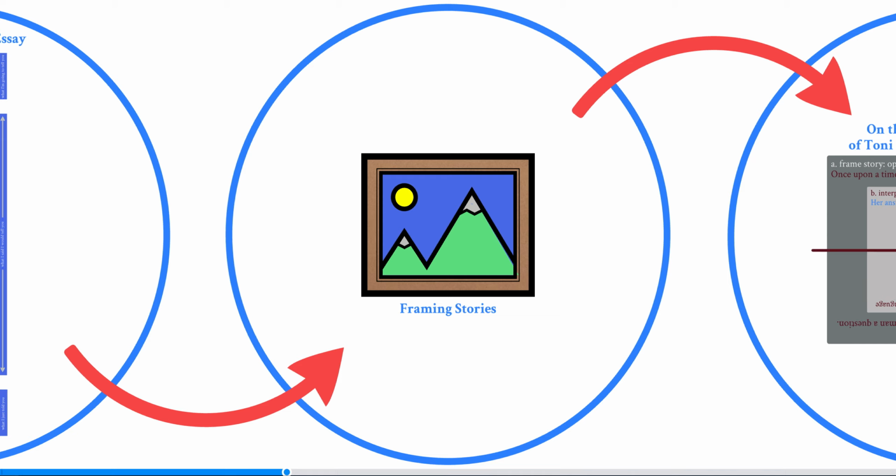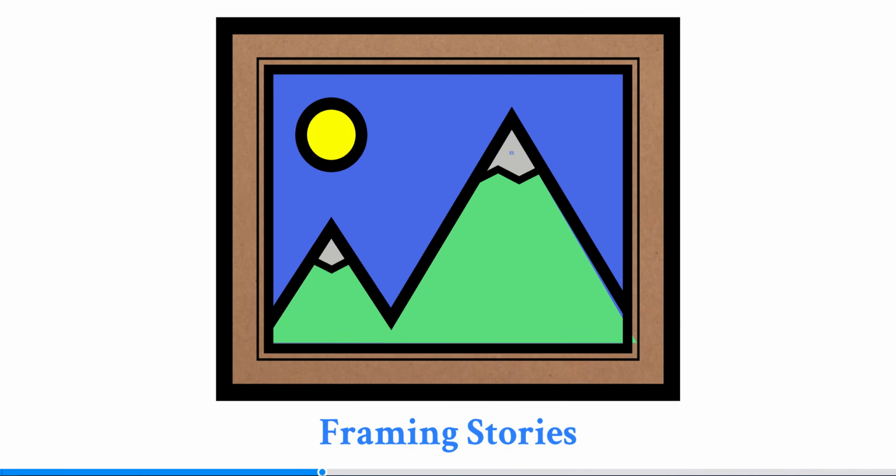Another structure that's widely used in storytelling is called framing stories. It's fairly different than the 5-paragraph essay, because in a framing story, what happens is just like any frame, it is a container for the image. And a frame should direct attention to what's in the image, and it should enhance and complement what's going on in the image. Also, a frame, like a frame in a house or a building, provides structure for the thing, so that you can move around on the inside of it.